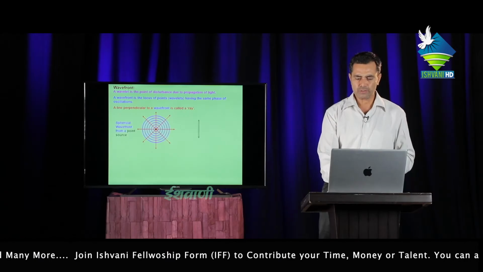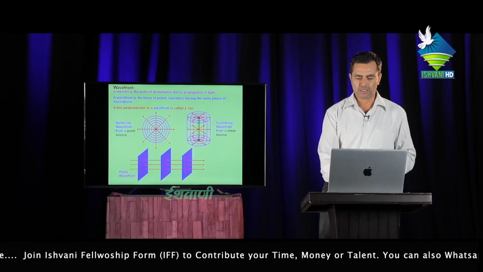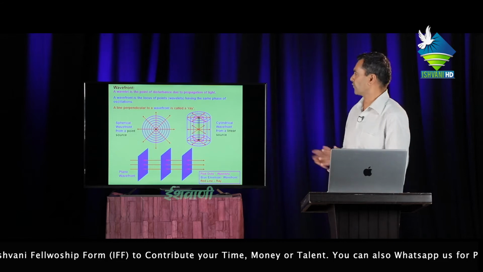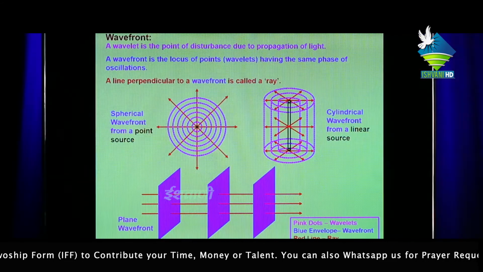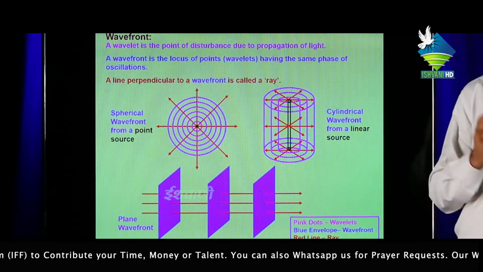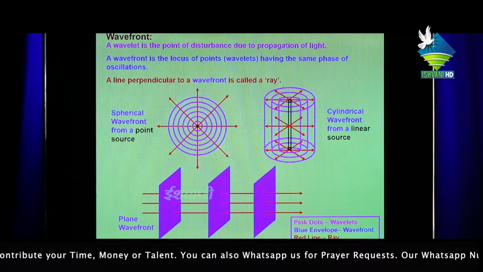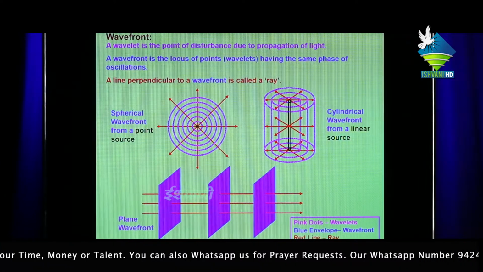Now, next question, wavefront. There are three types of wavefronts. First, wavelets are the points of disturbance due to propagation of light.